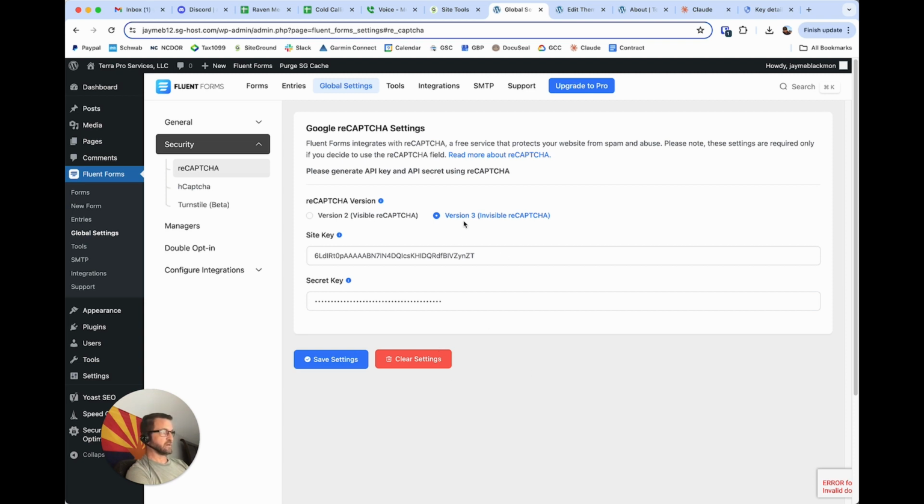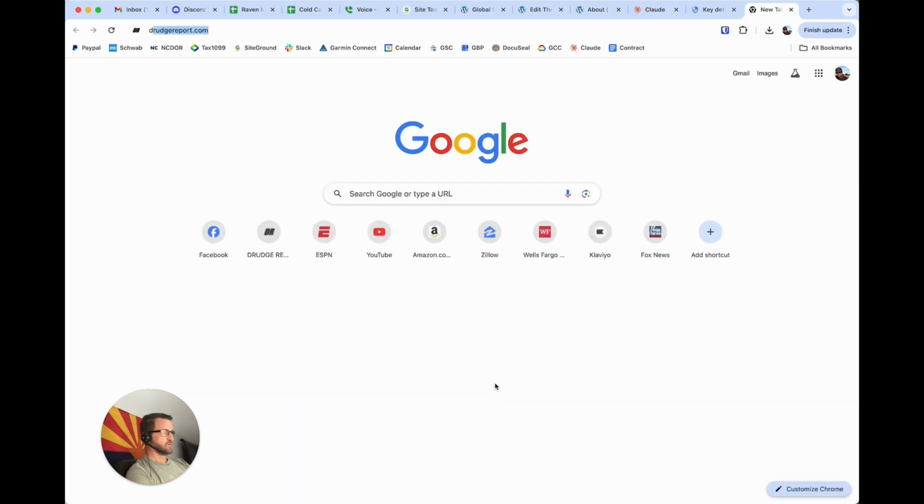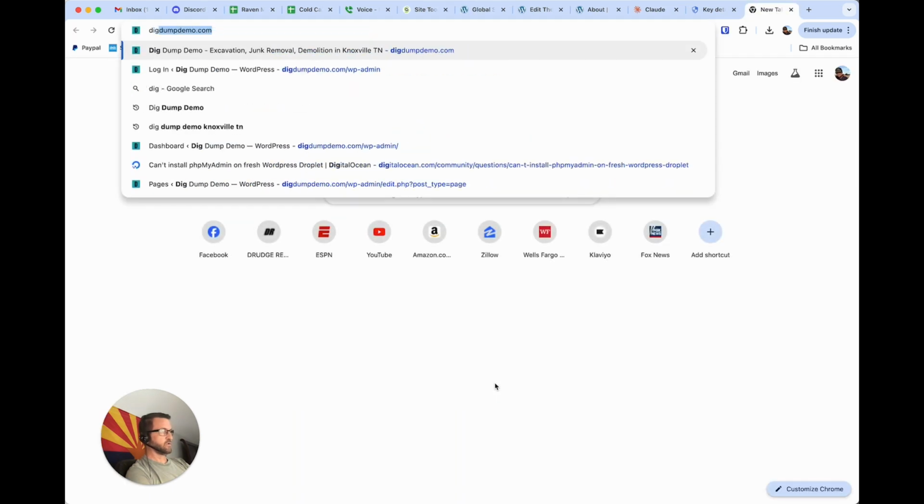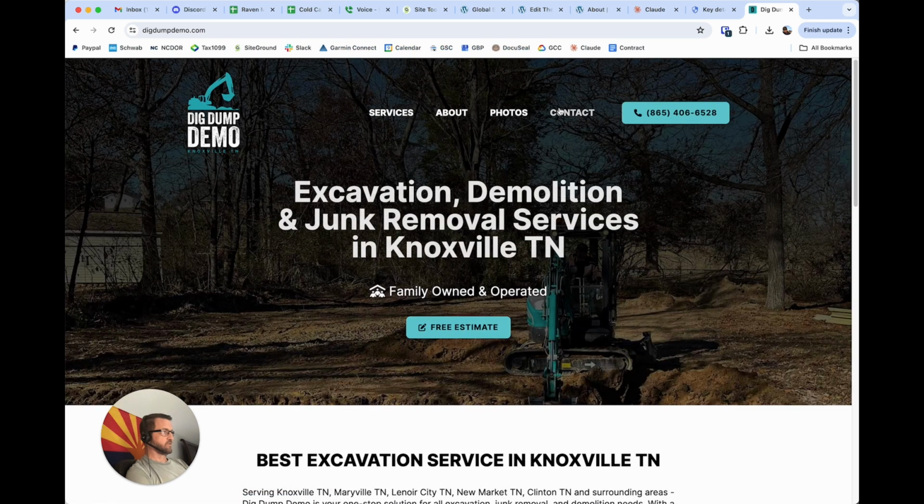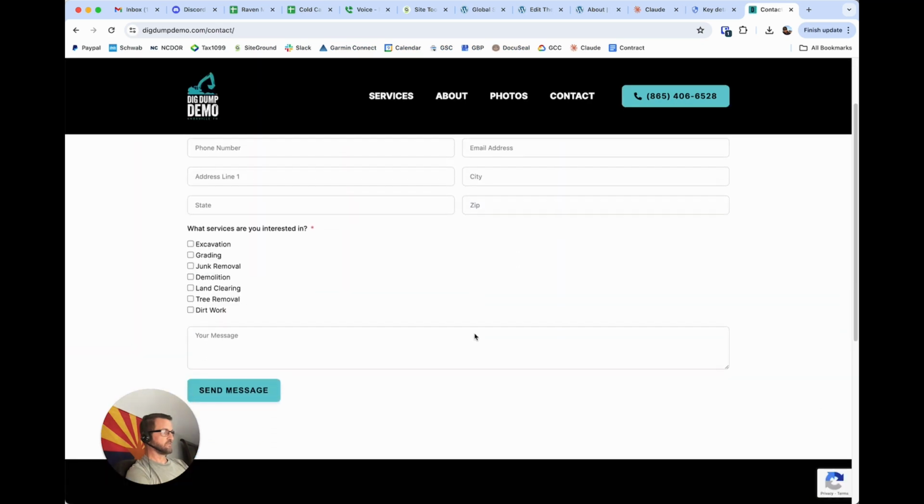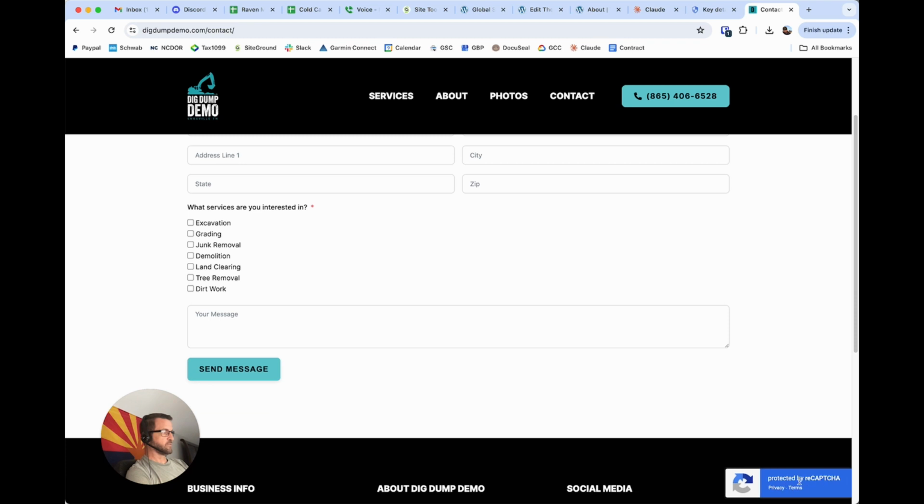It's using an invisible version, which means that it just puts a logo in the right hand corner. I'll go to a website right now and show you. Dig dump demo. Let's go here, and then if you go to contact, this is the form that I have set up. You see down here in the lower right, protected by Recaptcha. That's how it'll look on your page.